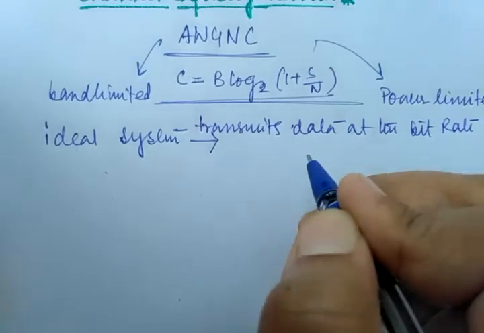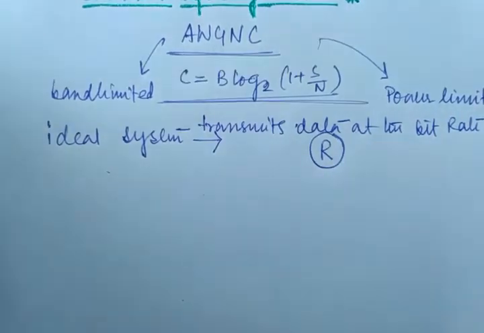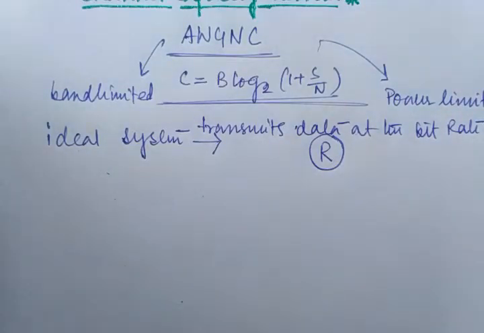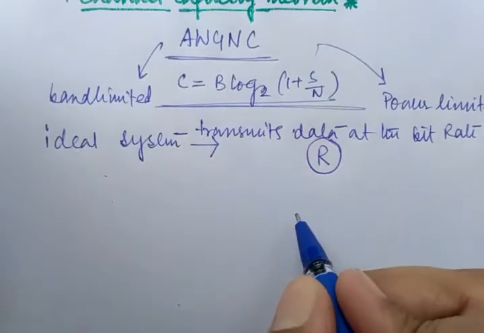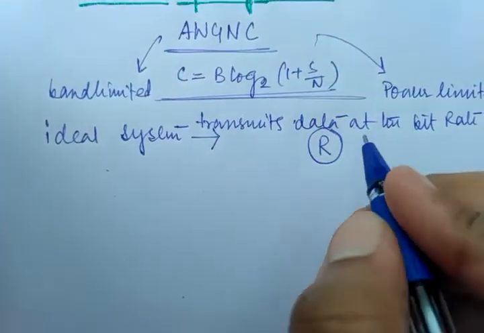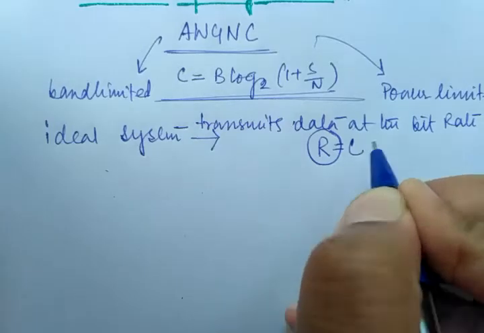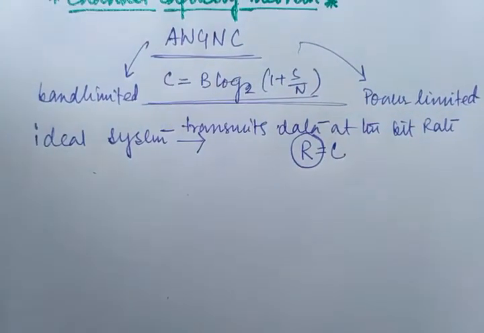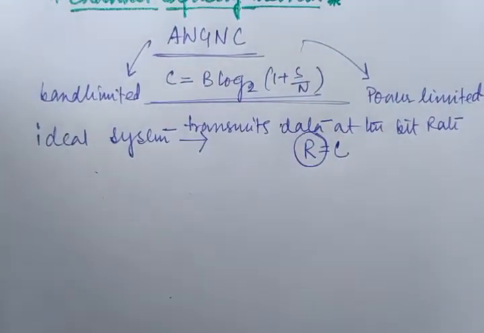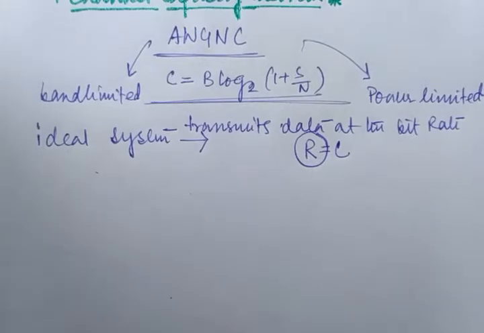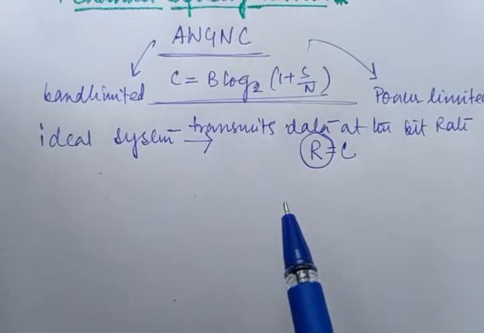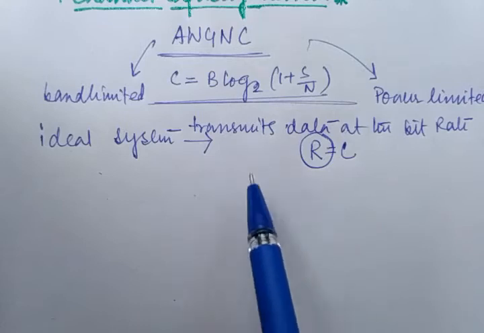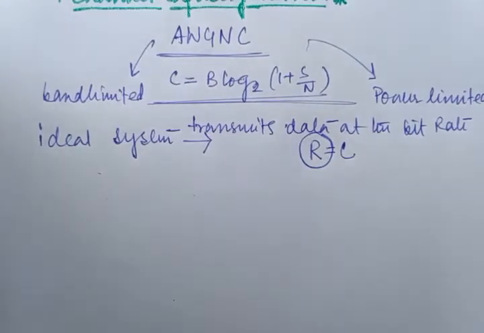And which is the bit rate? How is it defined? That is R, right? Bit rate is R, and which is equivalent to which parameter? This is equivalent to C, right? Because in the ideal case we will consider that the channel can transmit the data at the bit rate R, which is nothing but equal to C.